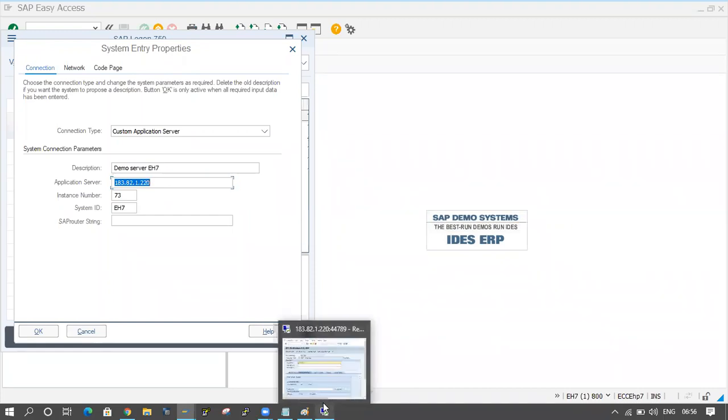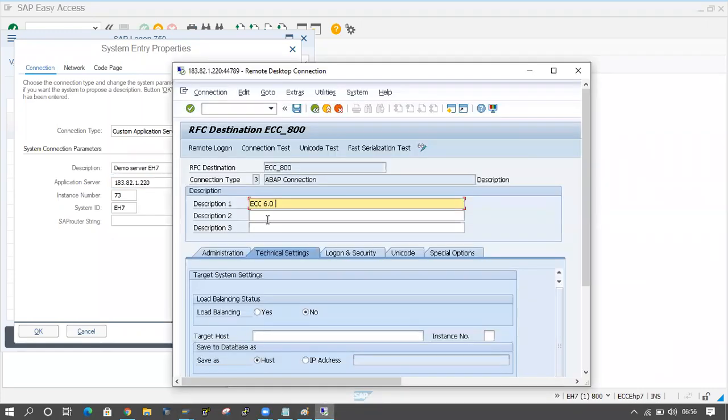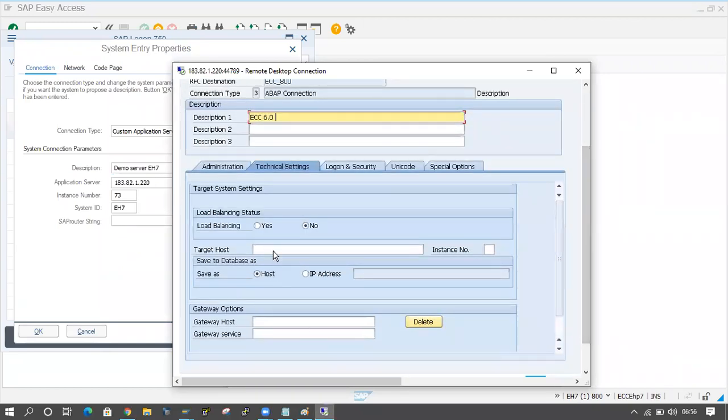This is the S/4HANA system, and here the target host is coming, right? So I have to connect with this system. I am copying the application server here and pasting it here. Then I'm pasting the instance number.